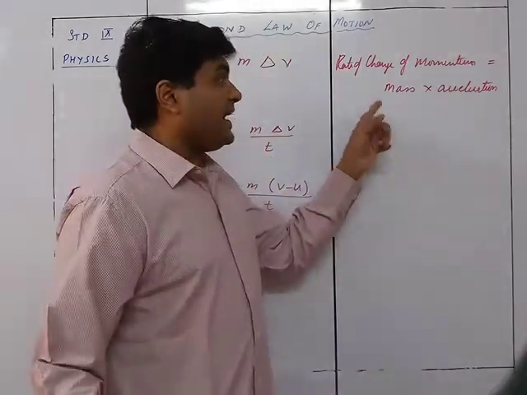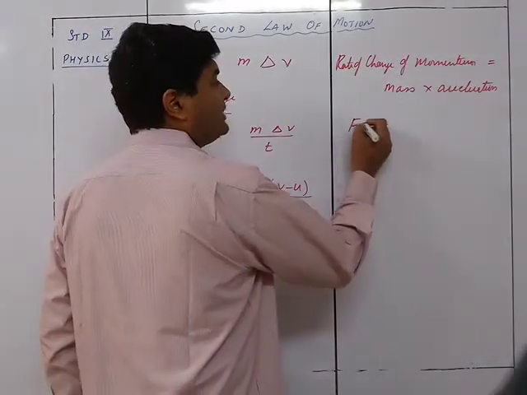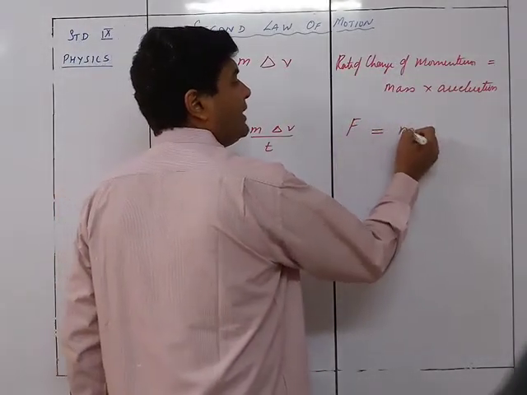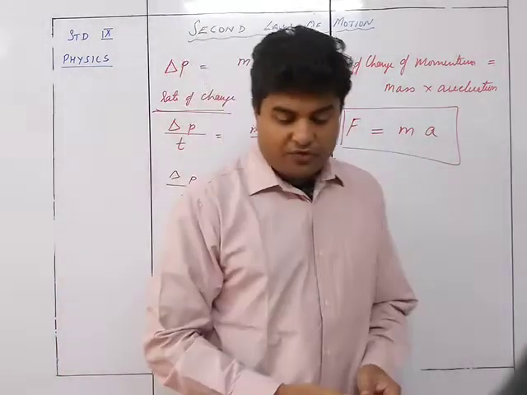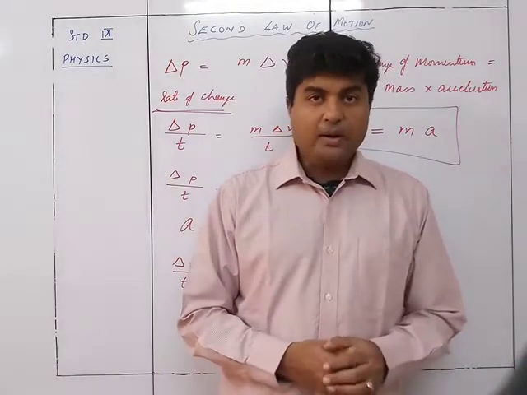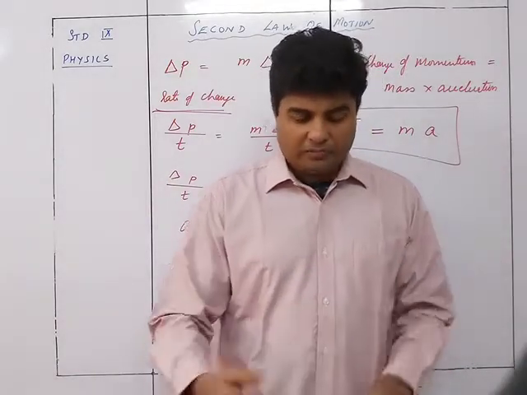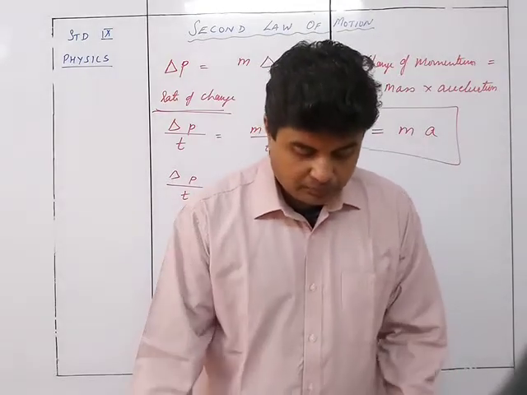So we can say that the rate of change of momentum is caused due to the force, and it can be calculated as m into a. So this gives us the formula for force is equal to m into a. Right? But we will come to that a bit later on. We will first find out something more about it and then we'll do it.